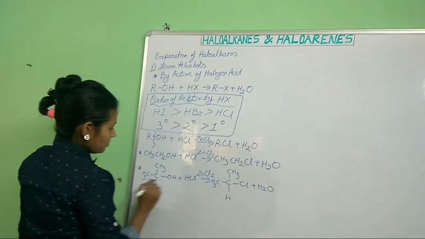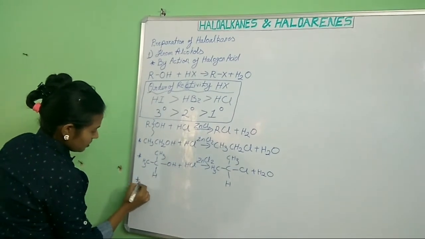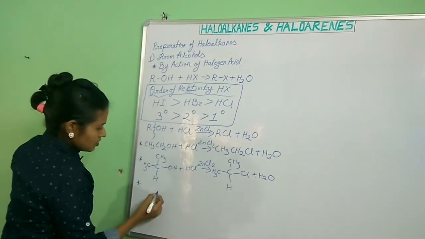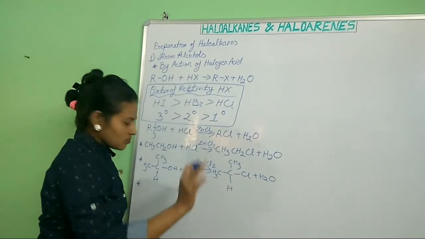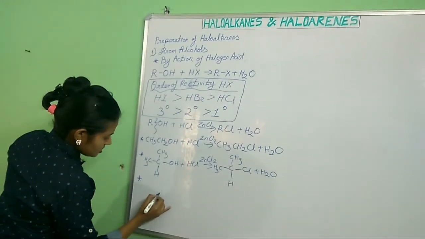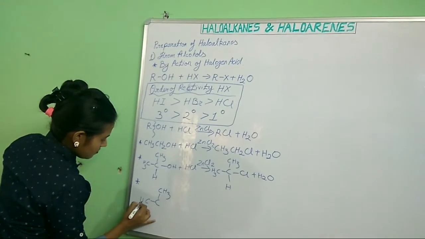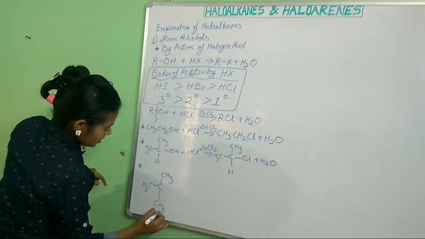But a tertiary alcohol is very reactive, so it doesn't require zinc chloride. When we take tertiary alcohols, the reaction happens at normal room temperature. Why is it so reactive?